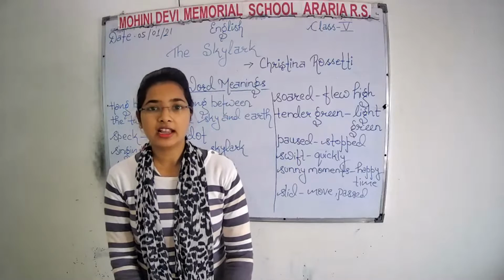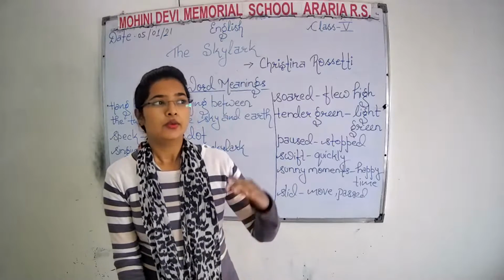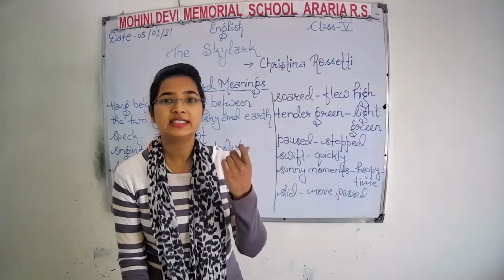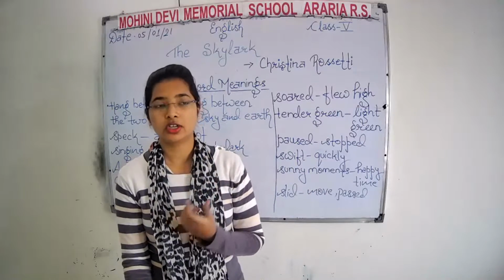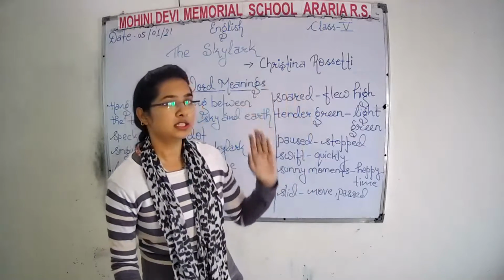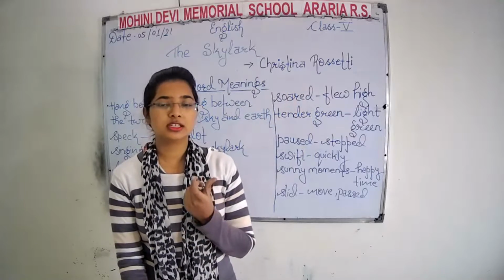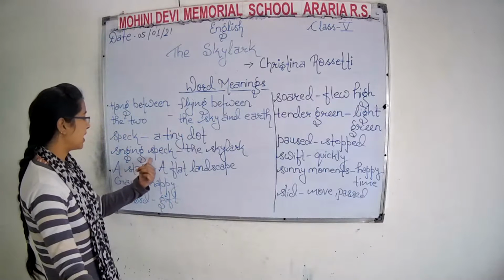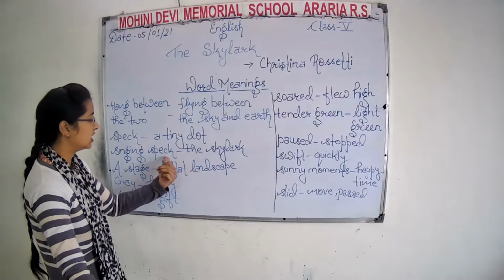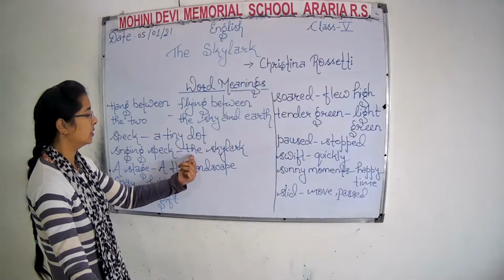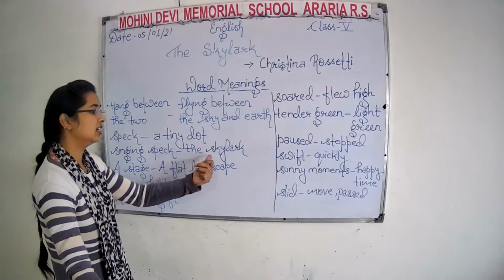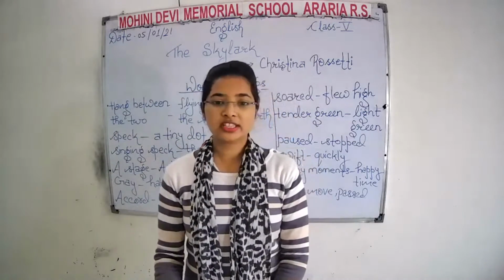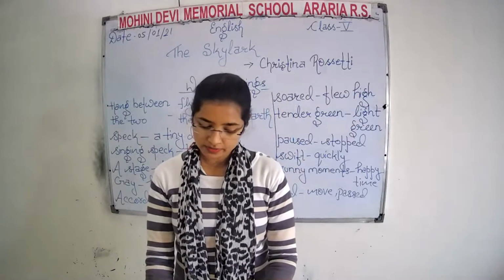Actually, the skylark was flying much higher than the field, so it seems like a tiny dot. So the poet Christina Rossetti uses the term singing speck to denote that particular bird. The bird is the skylark.